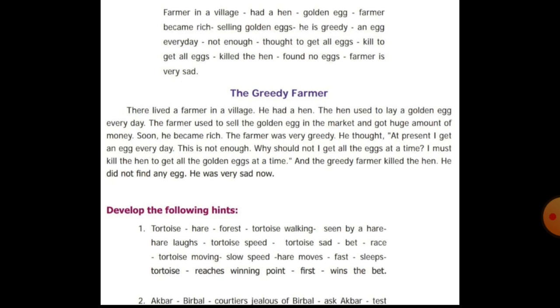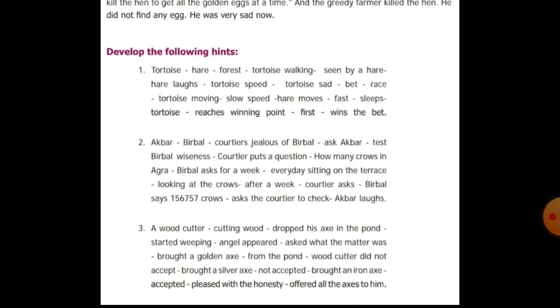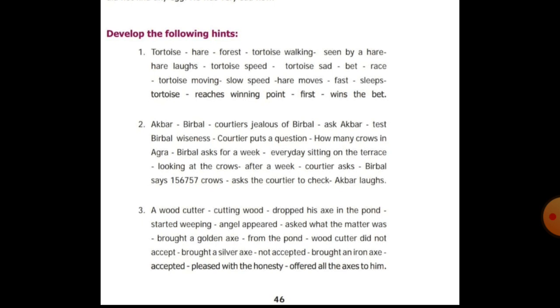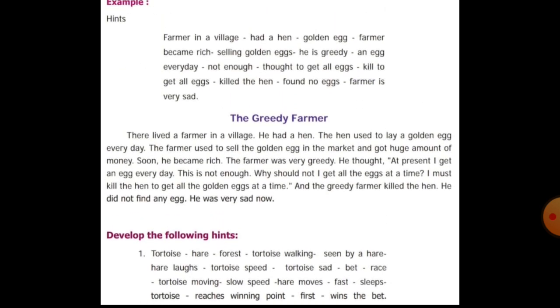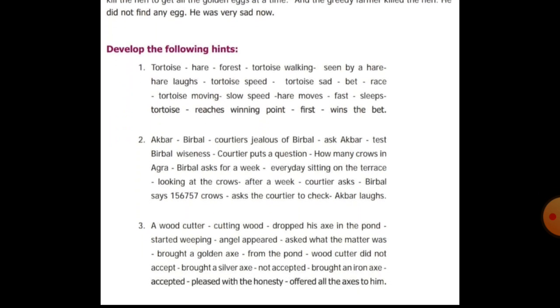Okay. Now see the exercises given below for you to write. The first one is the sample they have given. Now they ask us to develop the following hints. This first one, you would have read the story. The story is about the tortoise and the hare. You would have heard of it, the tortoise and the hare.